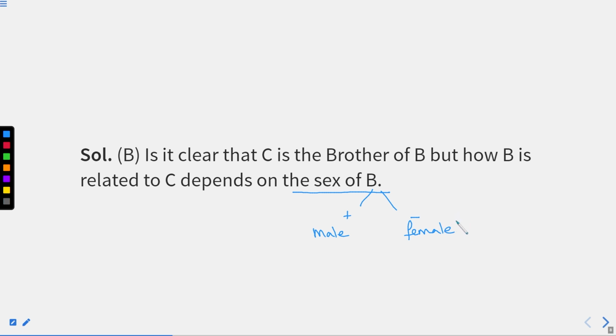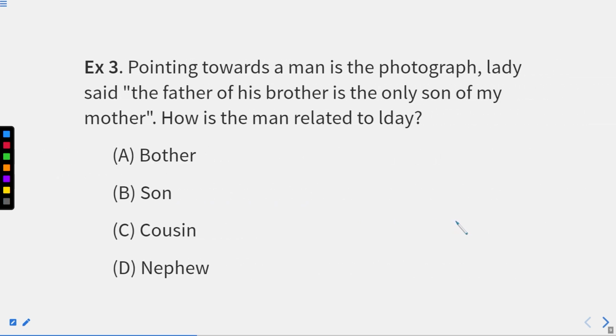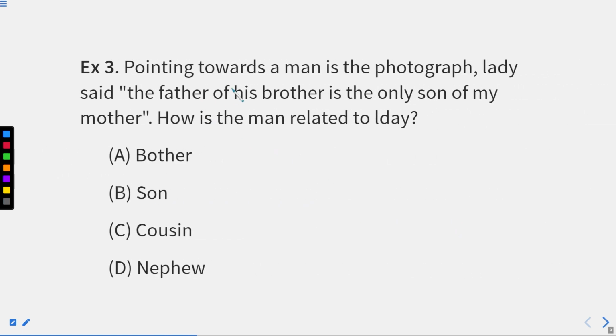Now we'll move to the next question, where we are going to discuss some more family relations. Here you can see, pointing towards a man in the photograph. Now these kinds of questions are frequently asked in the exam. Pointing towards a man. Let's say this is a man.